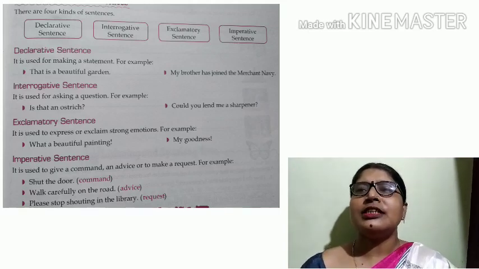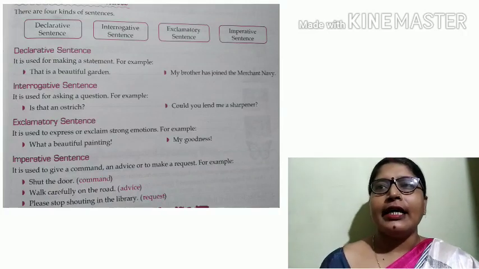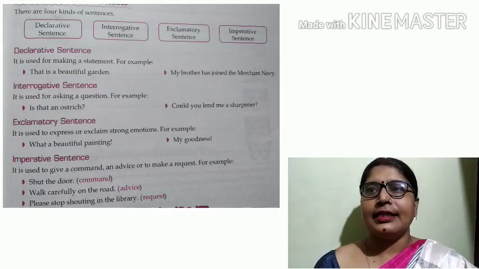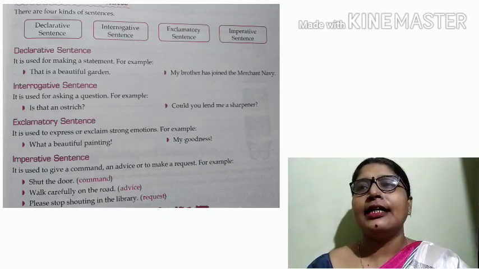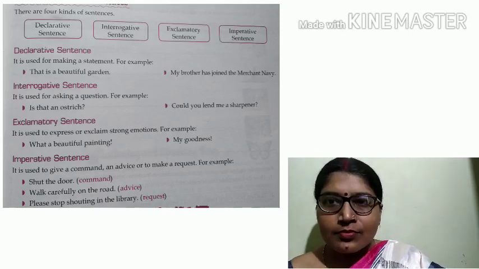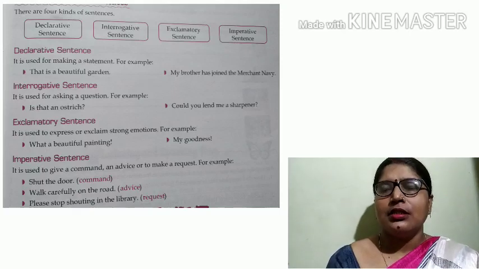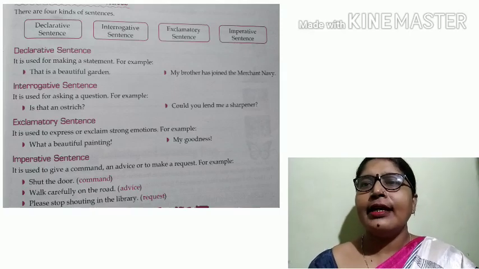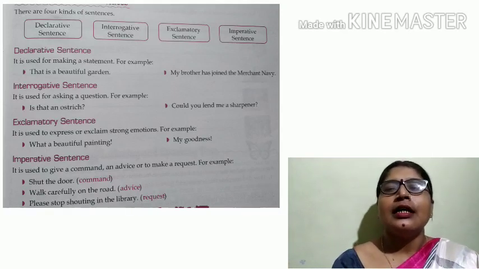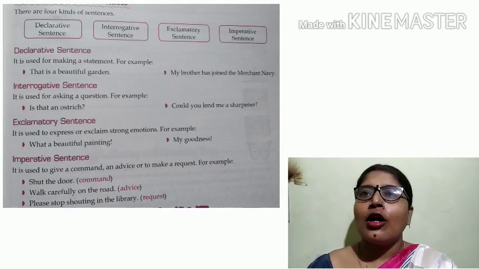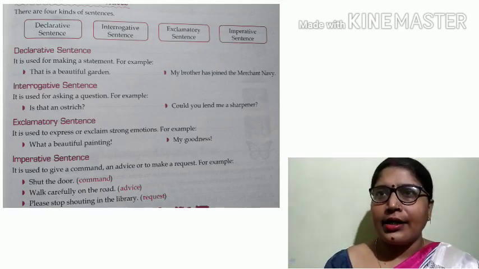The sentence which asserts something or states something is called assertive or declarative sentence. When we say Ram is a good boy, it is an assertive sentence. The sentence which is used to ask question is called interrogative sentence. Interrogative sentence begins with an auxiliary verb or with a WH word and ends with a question mark.